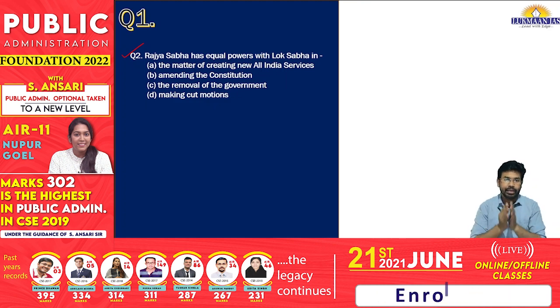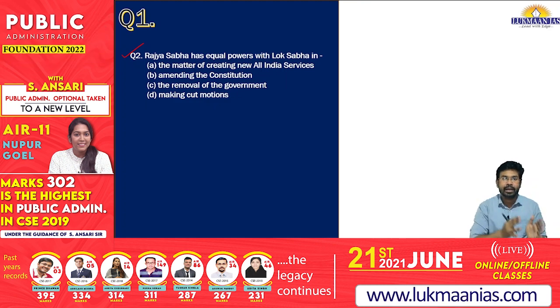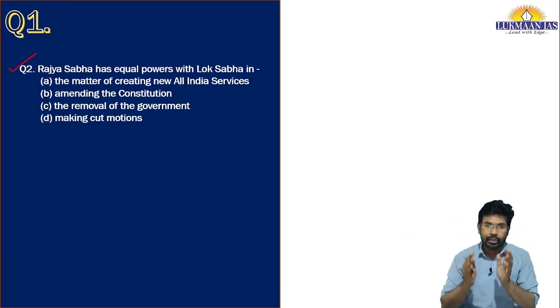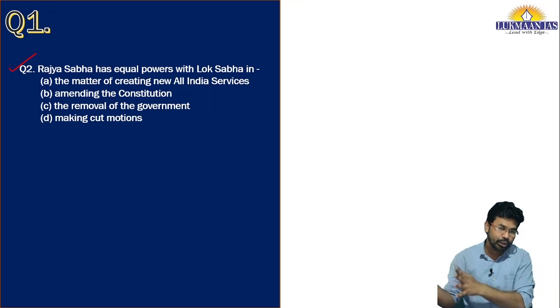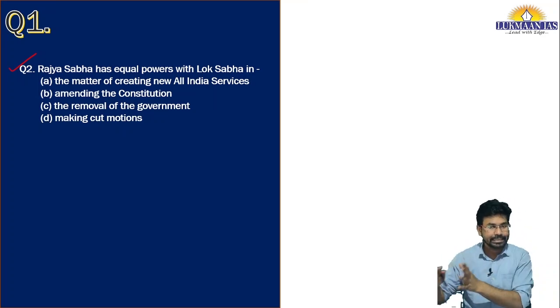Along with the President, we have the Rajya Sabha and the Lok Sabha. Rajya Sabha and Lok Sabha are given powers, and in some cases the Rajya Sabha has equal powers as that of Lok Sabha, in some cases the Rajya Sabha has special powers that are more as compared to the Lok Sabha, and in other cases the Lok Sabha has more powers as compared to Rajya Sabha.